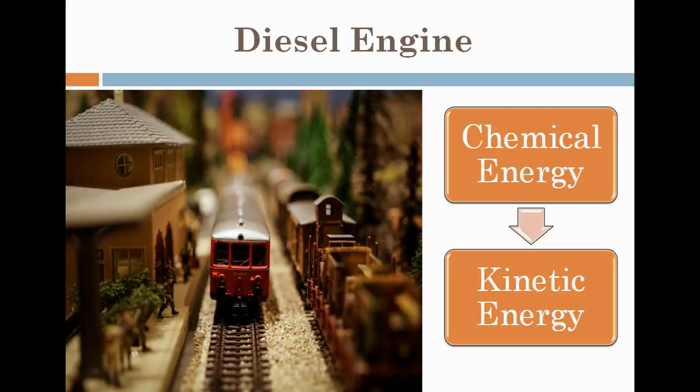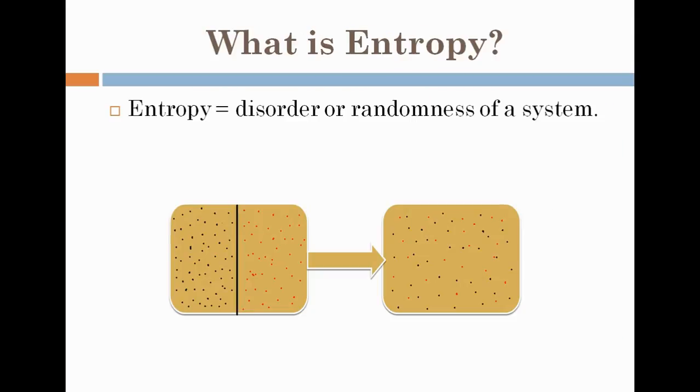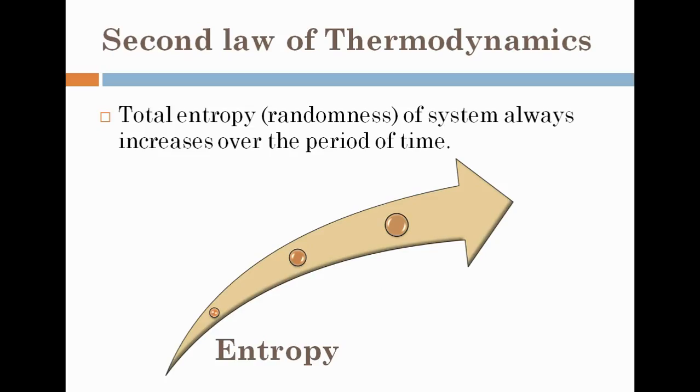Now before moving to the second law of thermodynamics, I would like to explain the term entropy to you so that understanding of the second law will be easy. So entropy is basically the randomness in the system. Just keep this definition in mind and we will move on to the second law of thermodynamics and try to understand it. The second law states that the total entropy or the randomness of the system always increases over a period of time. This is just the statement. We will see the first example and try to understand what exactly this statement means.